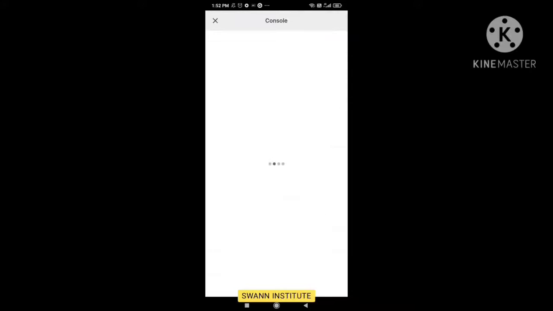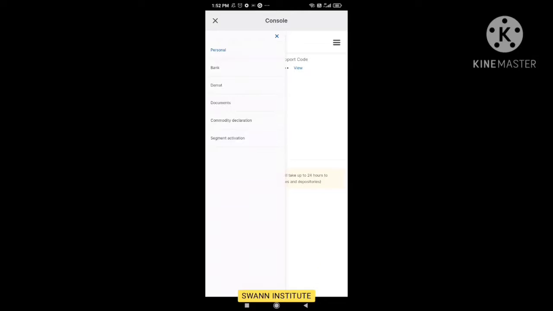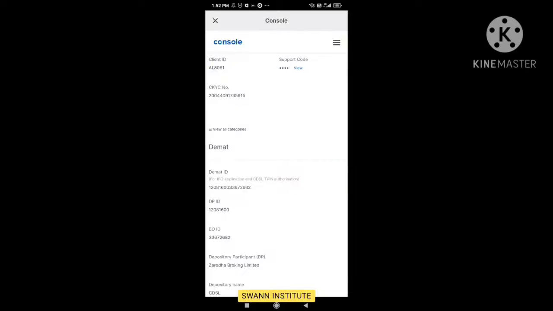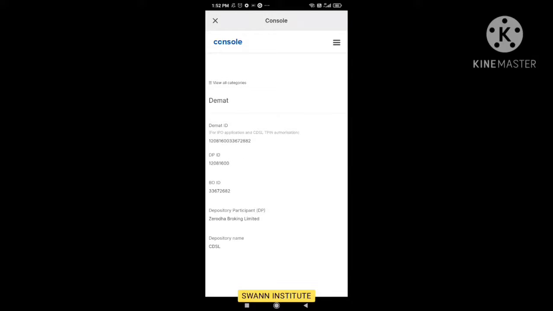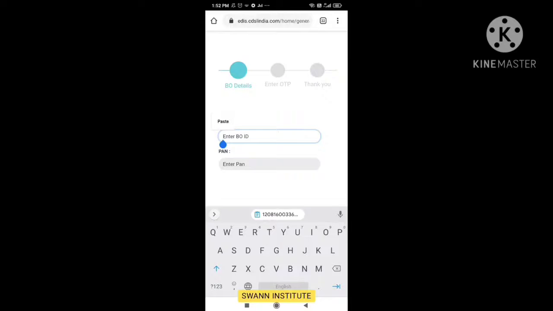It will open another window, and let's find that view all programs, and you can view all categories. Click on that, you can find the Demat. Click on the Demat, you can find the Demat ID, same which we saw earlier, right? So 1208. You just click and hold that number. It will ask you to copy. Yes, you can find that. You can copy that ID and go to the Google page. You can paste this BOID here.